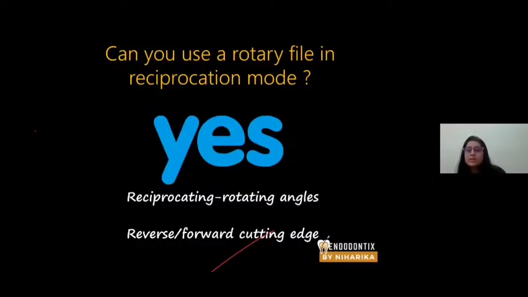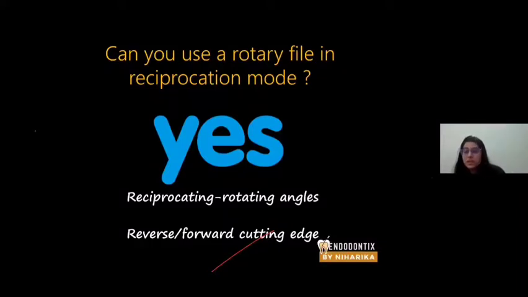Now the question arises, can you use a rotary file in reciprocation mode? Of course you can use a rotary file in reciprocation mode, but it should fulfill 2 important criteria. One, the file should have a forward and a reverse cutting edge. If it has a forward cutting edge, it's going to cut in rotary motion. If it has a reverse cutting edge, definitely it's going to cut in reciprocation motion. And you should know the reciprocating and the rotary angles. You cannot use any file at any rotary or reciprocating angle you want.